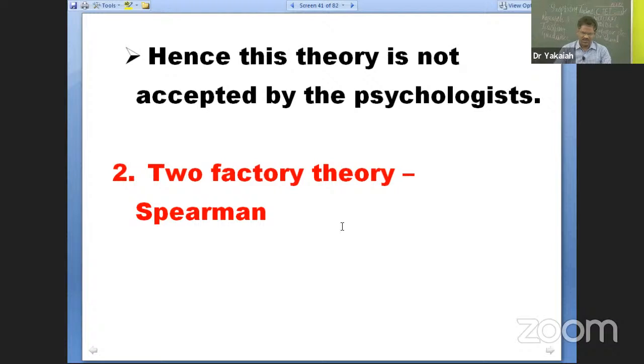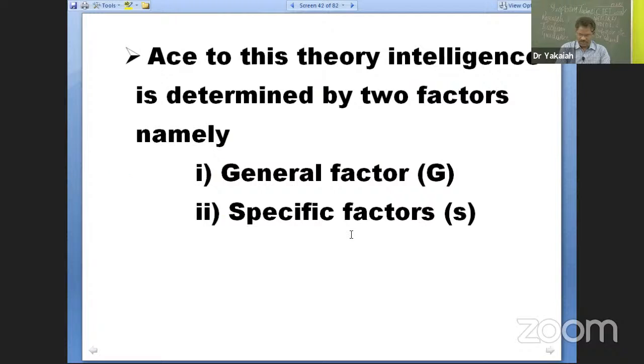So let's go ahead into the two-factor theory. According to this theory of intelligence, intelligence is determined by two factors, namely one general factor, G, and one specific factor, S.